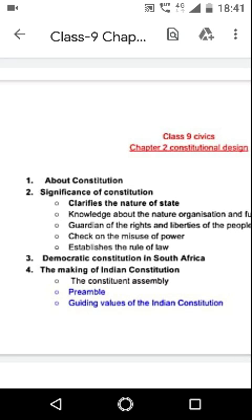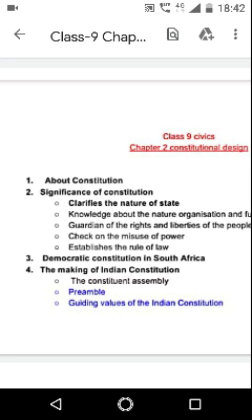Now, the first point is that it clarifies the nature of the state. The constitution clarifies the nature of the state, whether it is democratic or authoritarian, secular or theocratic, welfare or exploitative. All this is clarified by the constitution.